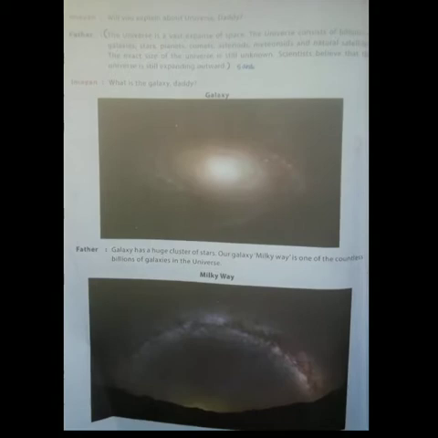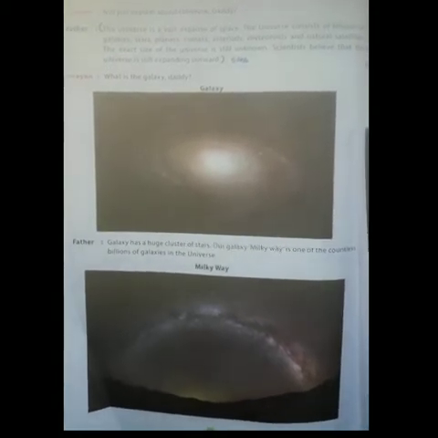Now I will explain about the universe. The universe is a vast expanse of space. It consists of millions of galaxies, stars, planets, comets, asteroids, meteoroids and natural satellites. The exact size of the universe is still unknown. Scientists believe that the universe is still expanding outward.